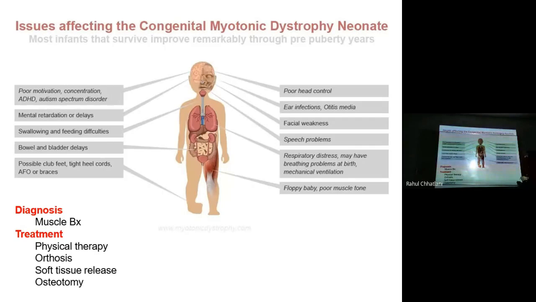Floppy belly and poor muscle tone. Yes, the muscle tone, of course, will be decreased because it is muscular dystrophy. Atrophy of the muscles will lead to further damage, further reduction in mobility and increase in disability. Diagnosis: muscle biopsy is the way. Treatment: physical therapy, orthosis, soft tissue release, and osteotomy. At times, to prevent or to correct the deformity, we can go for osteotomy.